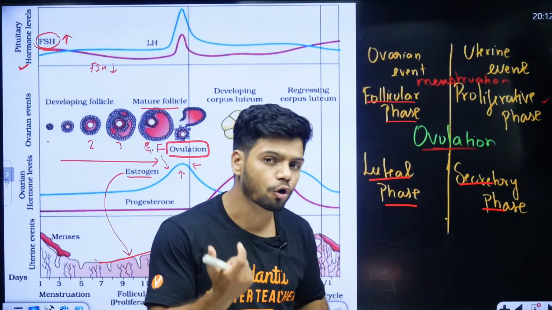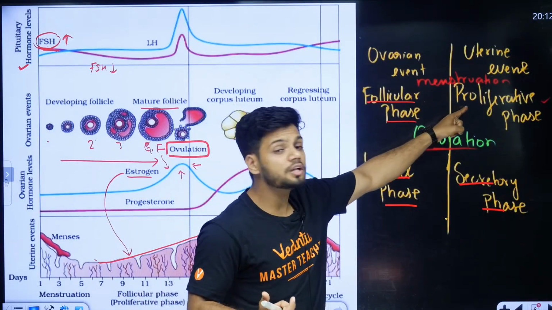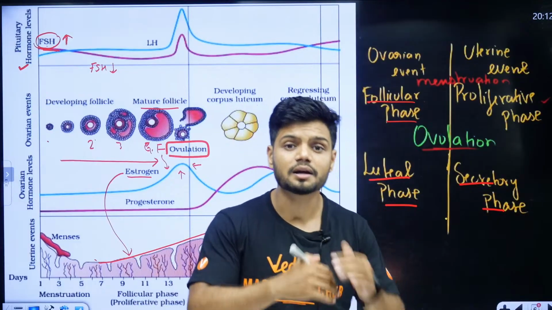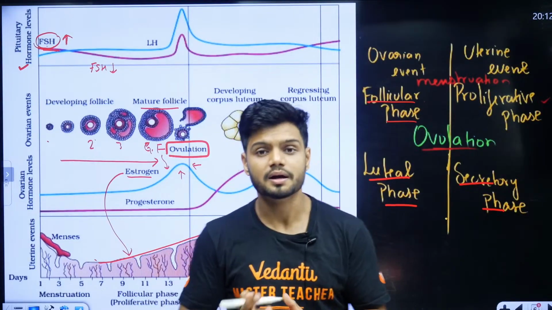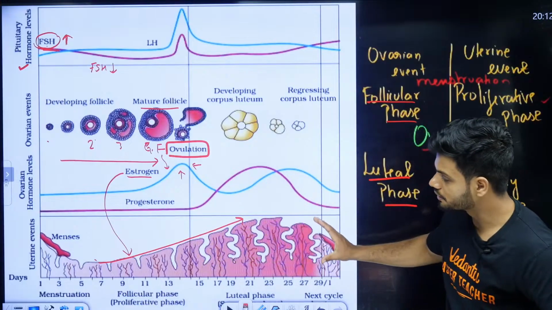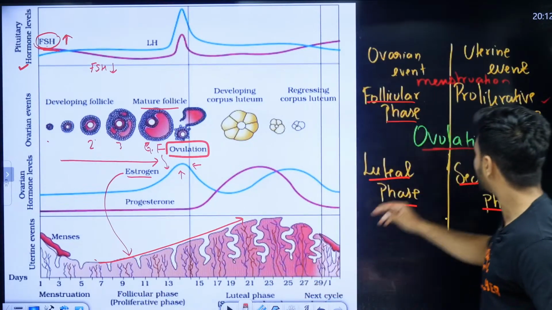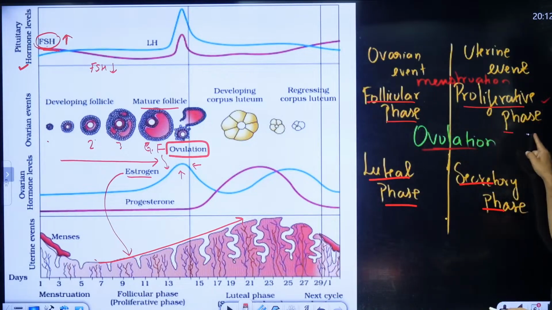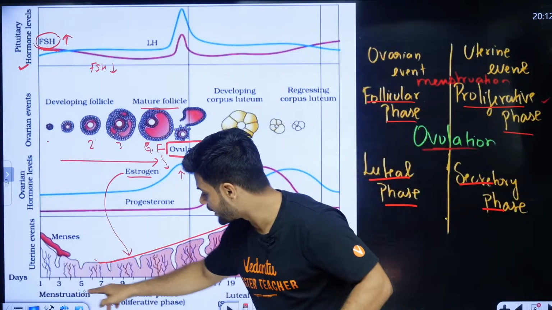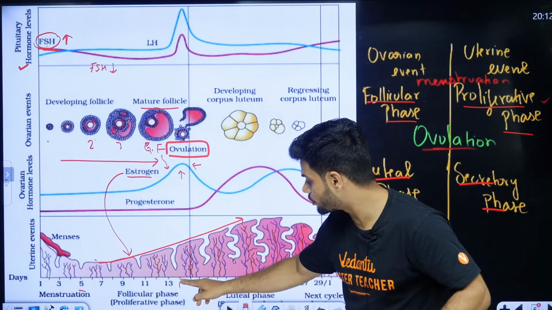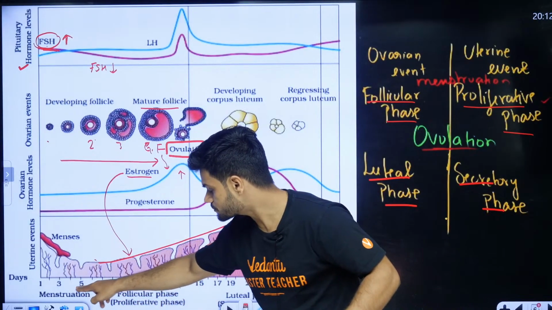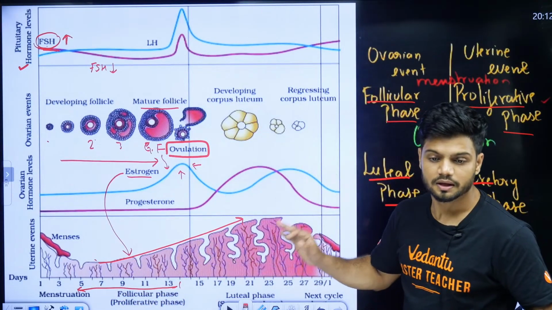Or I can also call it the proliferative phase. Proliferation means increasing. The endometrium layer is becoming thicker, see, the endometrium layer is getting thicker. That is called the proliferative phase. And both of these phases happen from which day, students? From day 5 to day 14, almost day 13. So this whole thing runs until here.